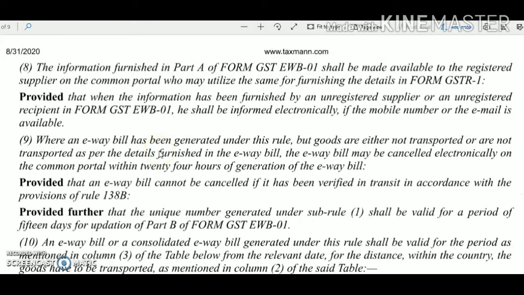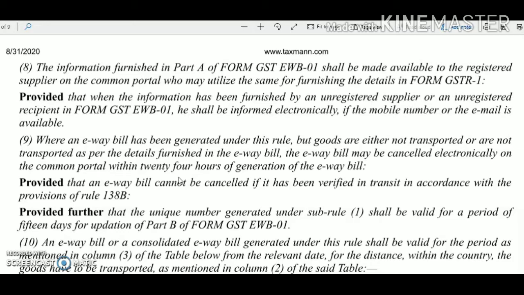Now there may be a situation that you have reported wrong details in form number EWB-01, that is the e-way bill, regarding the transportation or the value or invoice number. Then can you cancel such e-way bill? Yes, you can cancel such e-way bill if such goods are not transported as per the detail mentioned in the e-way bill, or such goods are not transported at all.